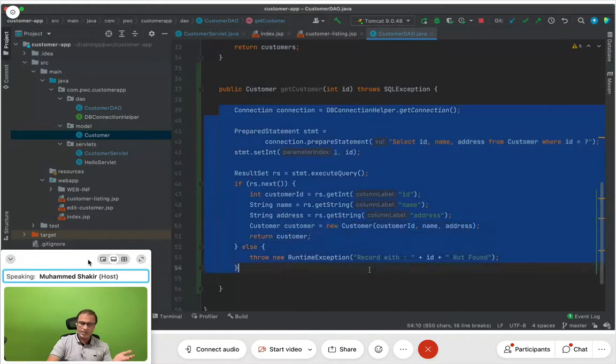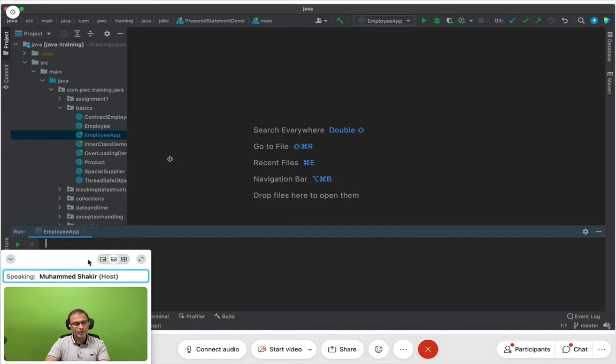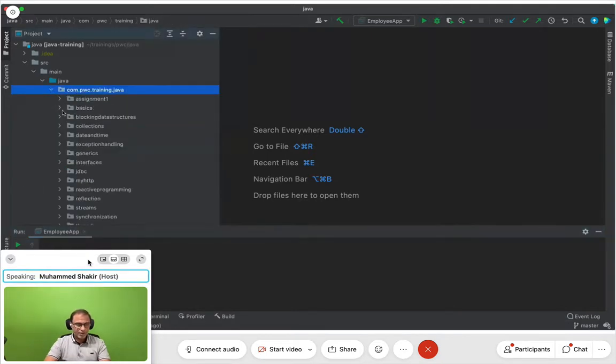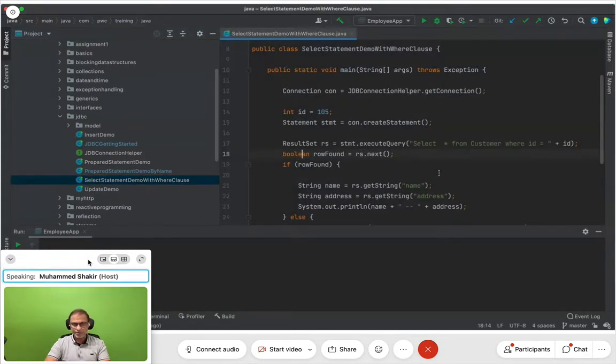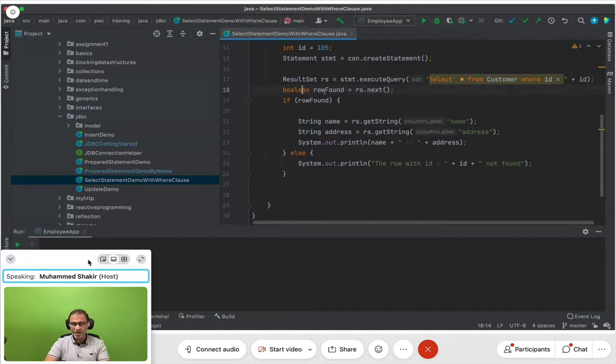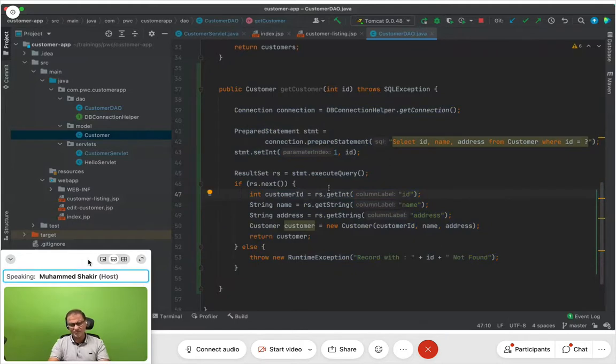Take a look at this code. Something similar that we have already done. Please recollect last time when we worked on this JDBC code, and you see this where clause by name with prepared statement. Remember, if row found, rs.next, we put that into a variable and then we check the value of the variable. Here I'm not putting it into a variable and I'm directly checking it. Well, the same thing, I could have created a variable otherwise, right? Very simple stuff, friends.